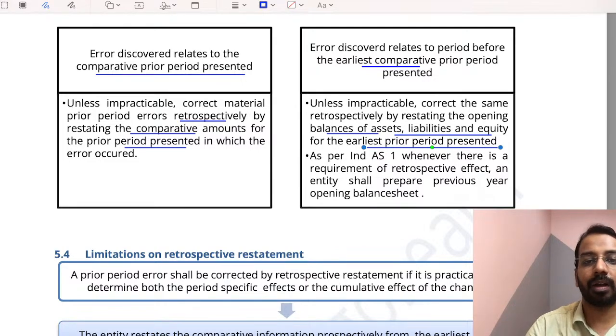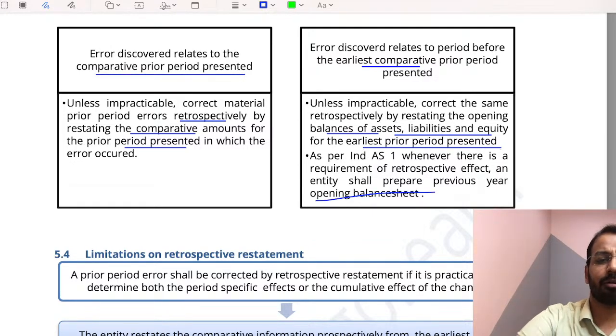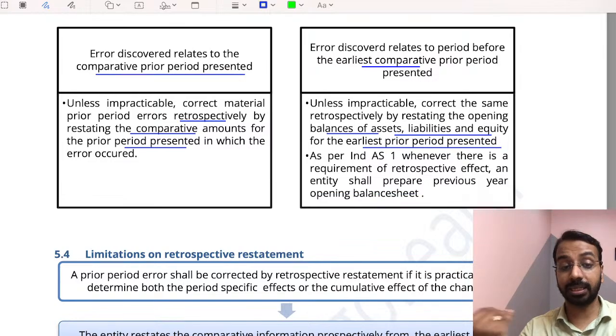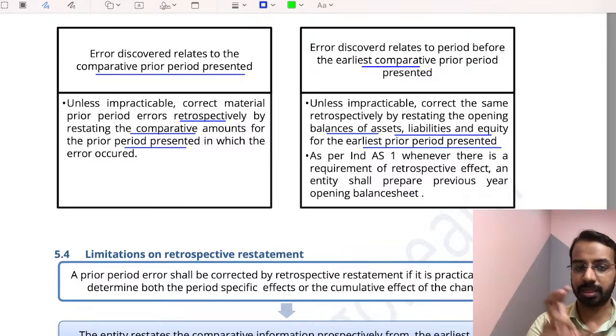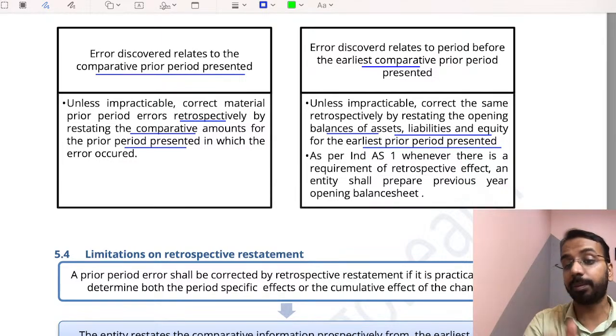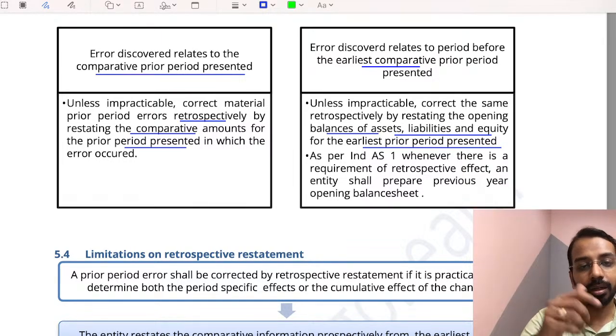As per Ind AS, whenever there is a requirement of retrospective effect, an entity shall present the previous year opening balance sheet. Normally, questions are not asked in the examination for you to prepare the opening balance sheet, but still, when you have to give the impact, you have to explain that you have to create a balance sheet at the opening of the period which gives the opening balances of the previous period presented.